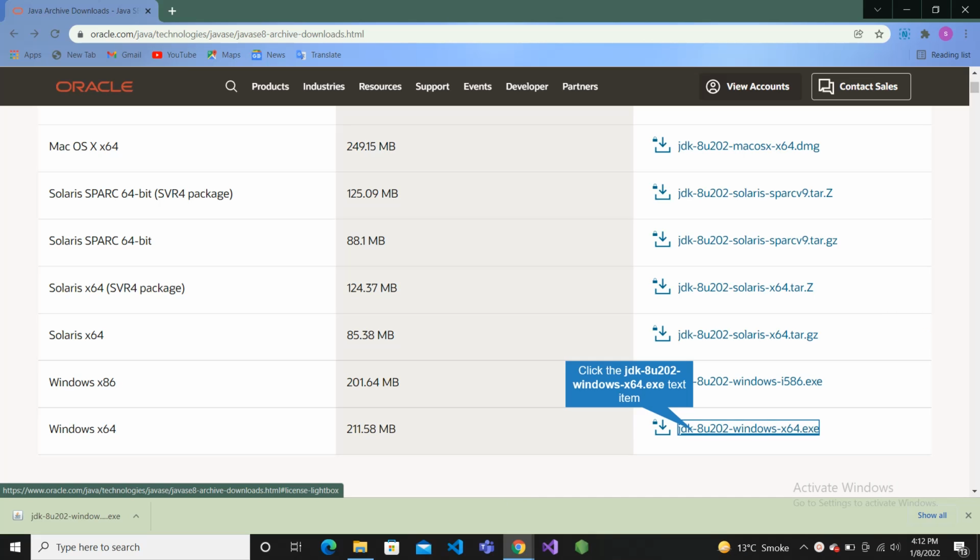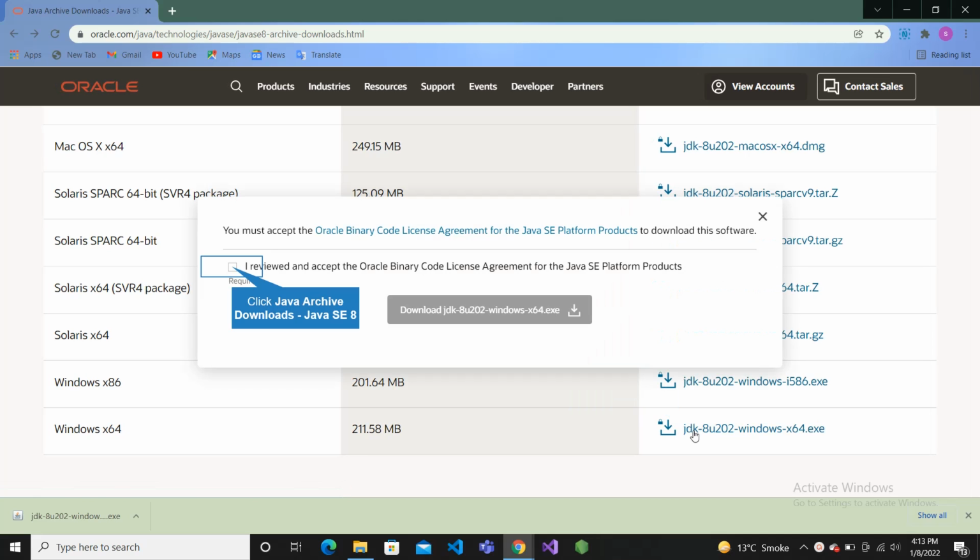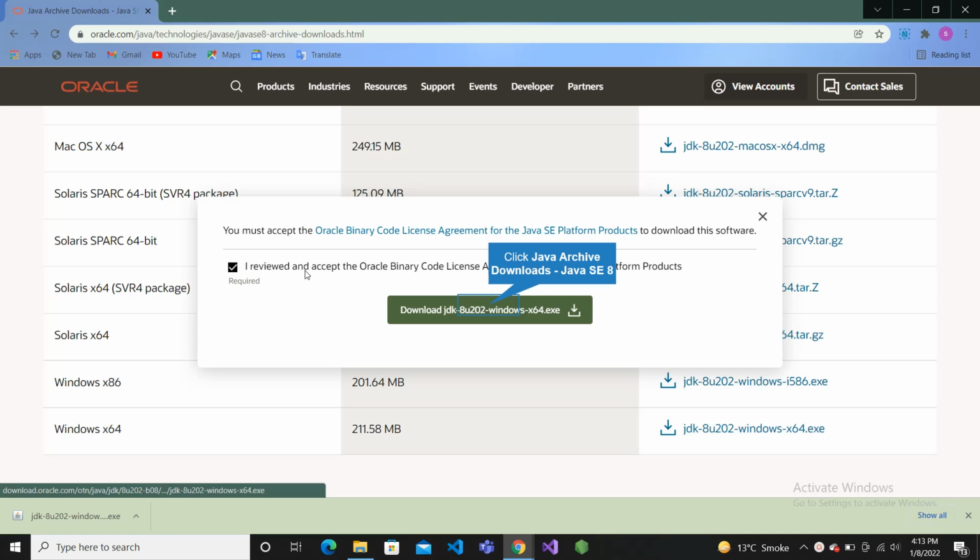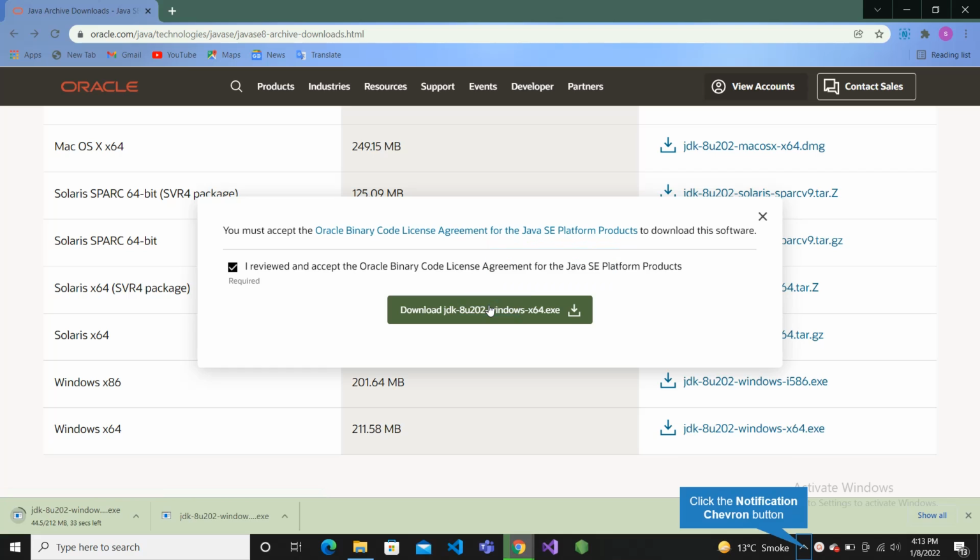This link will redirect you and download JDK version 8 into our system. Once you click on it, it will ask you to accept the license from Oracle. And now click on download. Now here it is downloading.